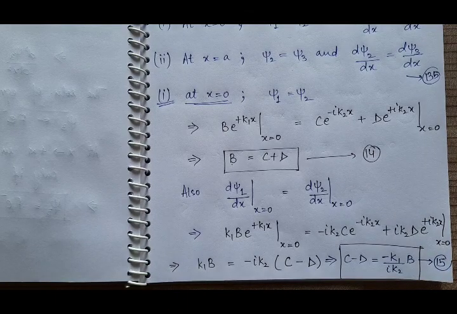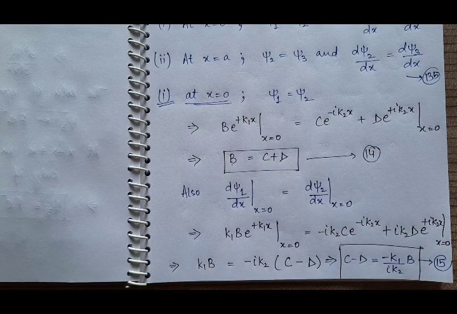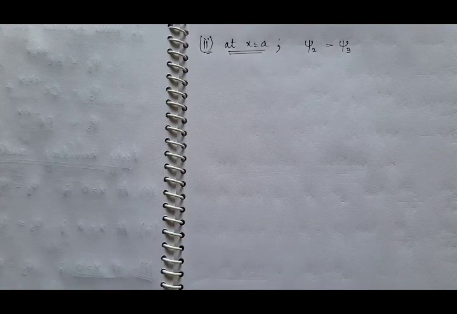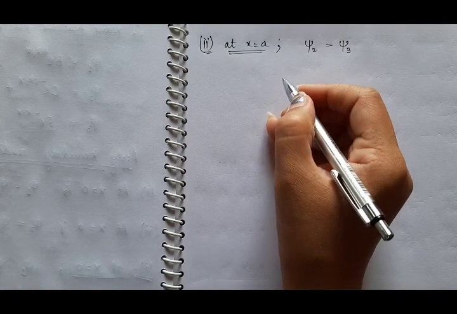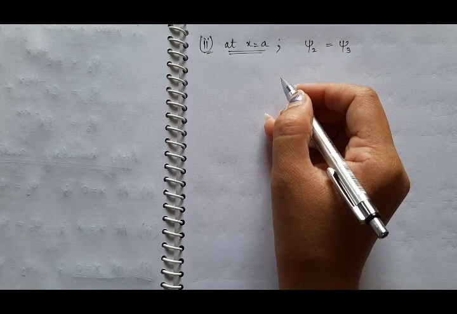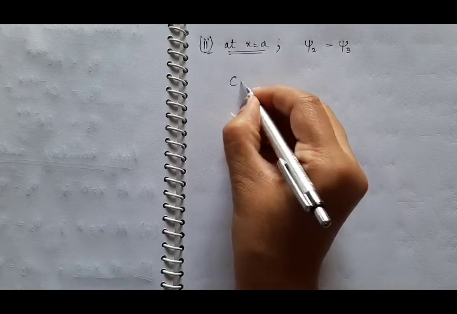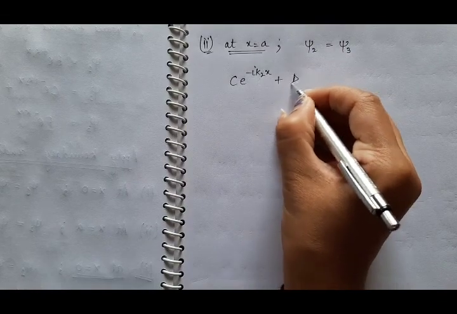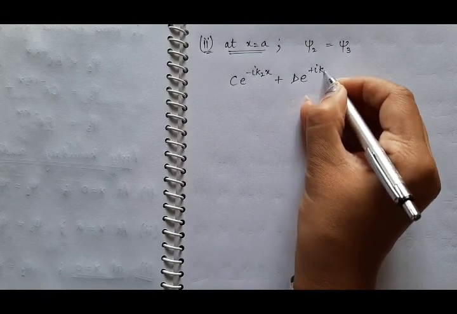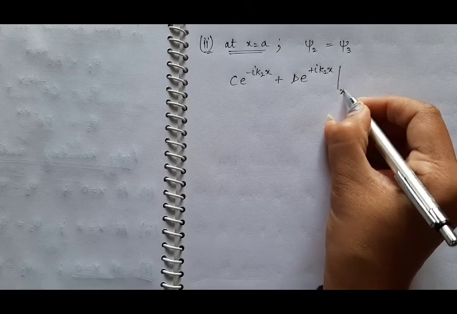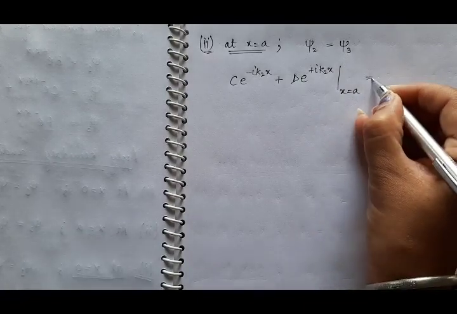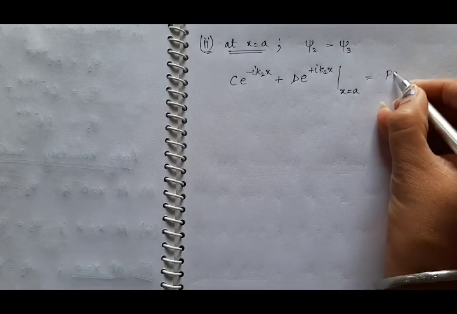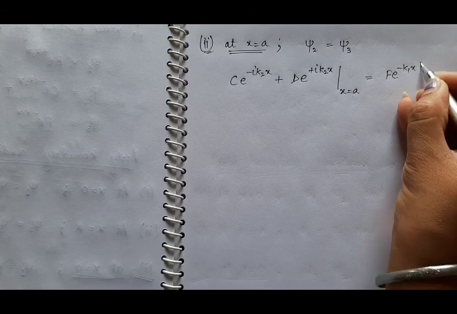So now apply the second boundary condition at x is equal to a. At x is equal to a, psi 2 is equal to psi 3. So what is the value of psi 2? It is c e raised to power minus iota k2x plus d e raised to power plus iota k2x at x is equal to a, and it will be equal to psi 3, which is f e raised to power minus k1x at x is equal to a.